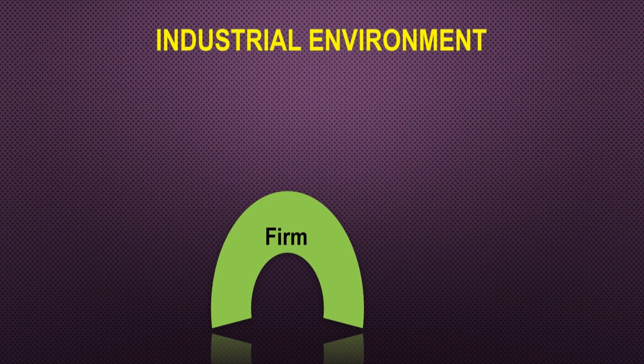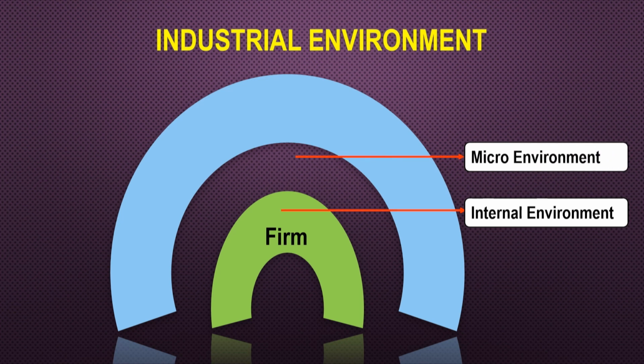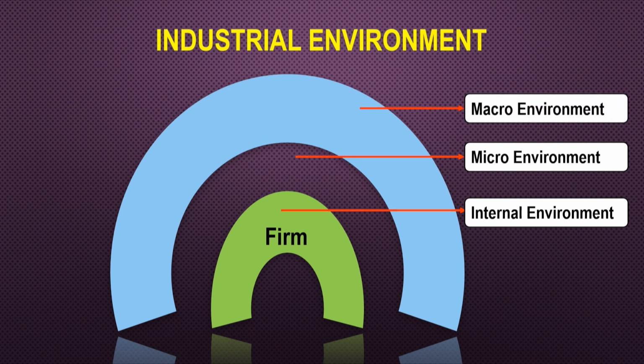So, we have first the firm, or the small firm or the company basically. It has its own internal environment within the firm. Then we have a micro environment which is outside the firm, and this is followed by a macro environment which is at the broader scale. We will discuss them in the succeeding slides.